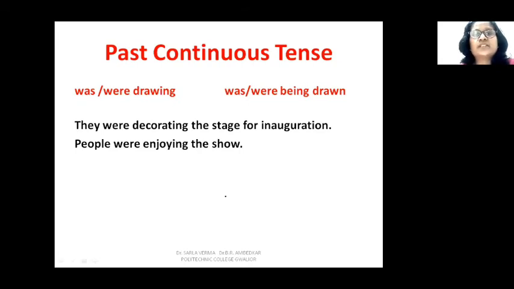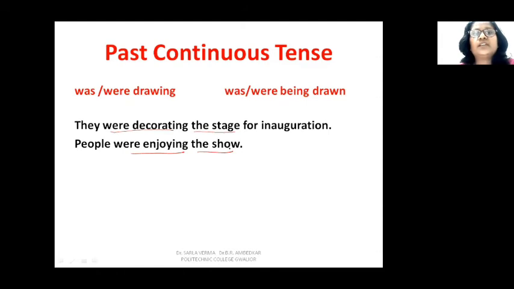Now past continuous tense, similarly we will add being. They were decorating the stage for inauguration. So the word decorating is your verb, and decorating what? The stage. So this is your object. Then people were enjoying the show. So people were enjoying, this is your verb, and enjoying what? The show. This is your object.